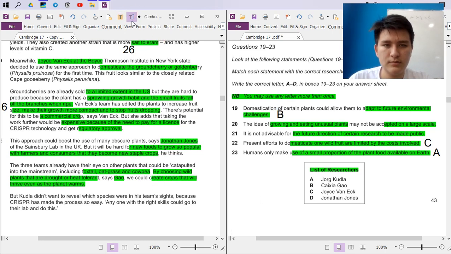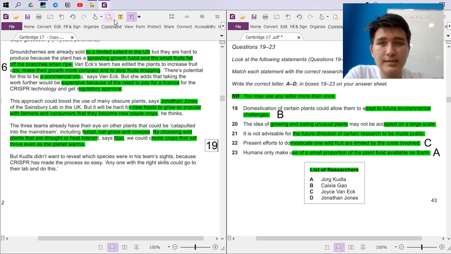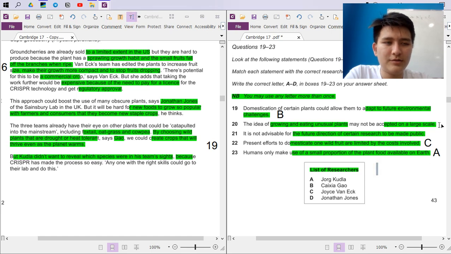This is 19. Like Gao 19. But Kudla didn't want to reveal which species were in his team's sights. Because this has made the process so easy, anyone with the right skills could go to their lab and, like, why not just share, right? Open source it. I mean, scientists want to take the credit. Of course, they've done all the work, but still, if a reasonable person finds out about his work, then he's probably going to cite that work.